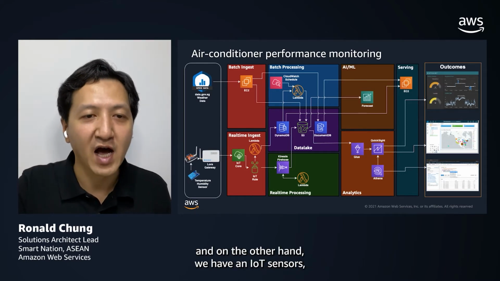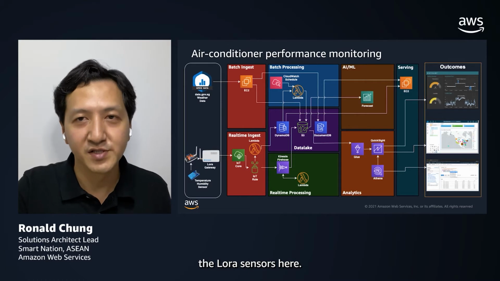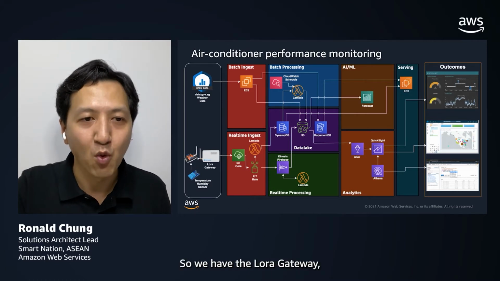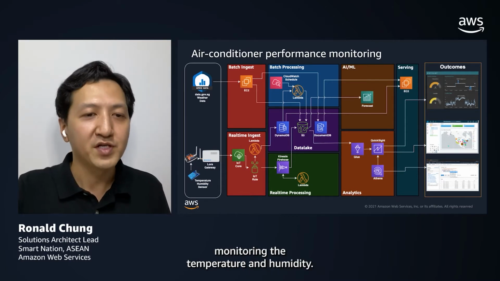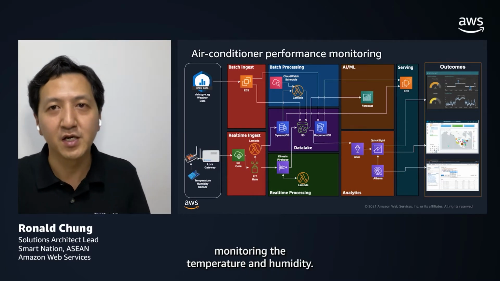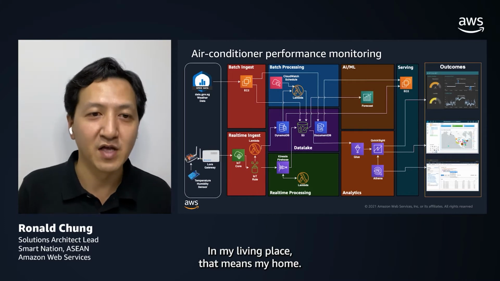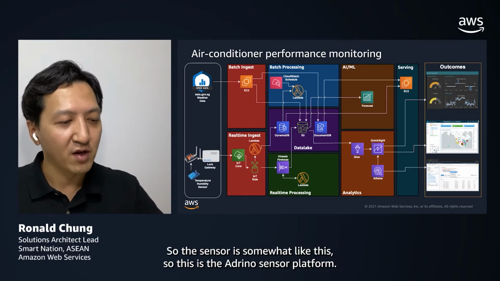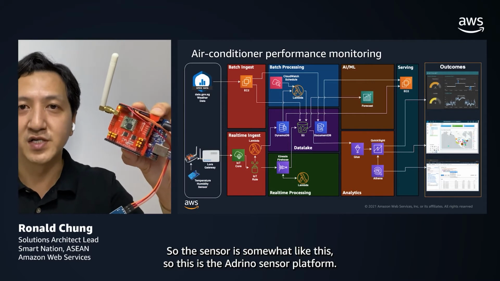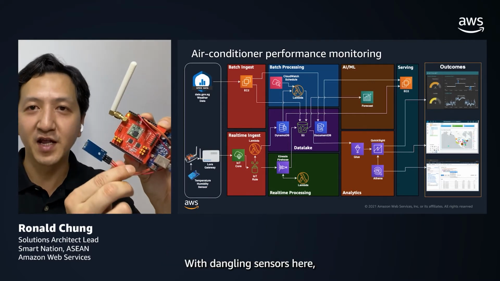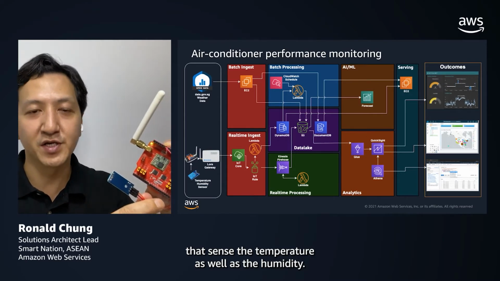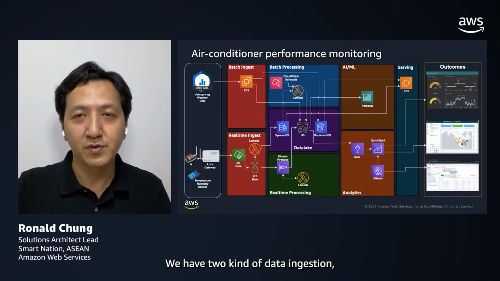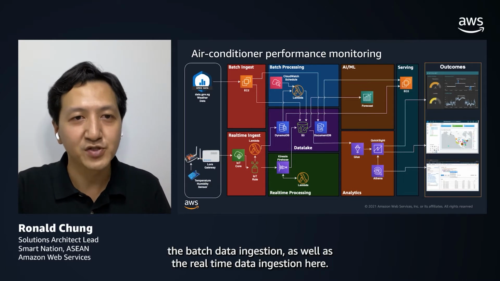And on the other hand, we have IoT sensors, the LoRa sensors here. So we have the LoRa gateway, and we have an Arduino platform connected to sensors, monitoring the temperature and humidity in my living place. That means my home. So the sensor is somewhat like this. This is the Arduino sensor platform with a dangling sensor here that sends the temperature as well as the humidity. So we have two kinds of data ingestion, the batch data ingestion as well as the real-time data ingestion here.